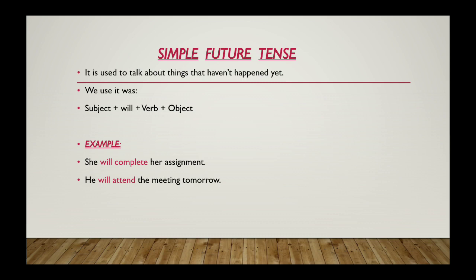Now we have the third main type, which is future tense. We have simple future tense. It is used to talk about things that haven't happened yet. We use it as subject plus will plus verb plus object. Example, she will complete her assignment. He will attend the meeting tomorrow. We use only the verb, like the first form of verb.